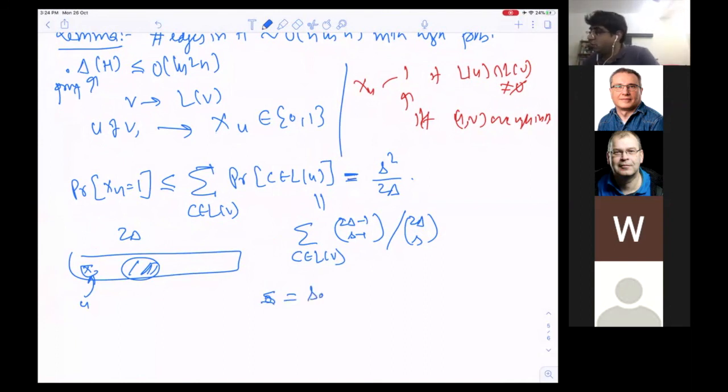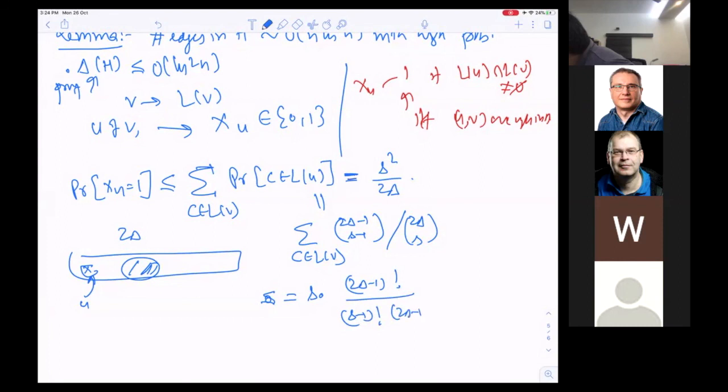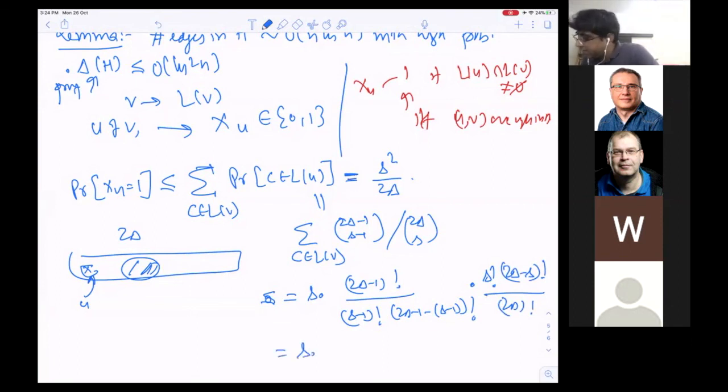And if you do the maths correctly, I think you will get 2 delta minus 1 factorial, S minus 1 factorial, 2 delta minus 1 minus S minus 1 factorial times, if my understanding is correct, S factorial, 2 delta minus S factorial, right? 2 delta factorial, right?